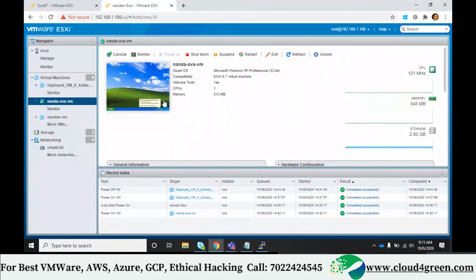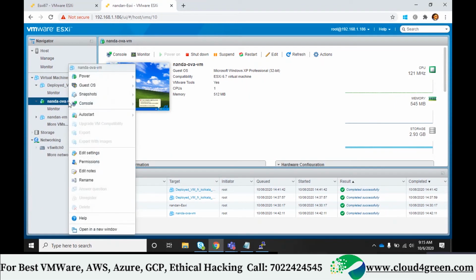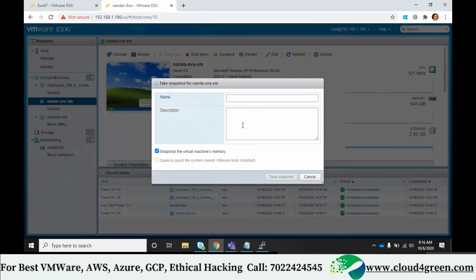Not just within the OS, the data which you make changes within the OS, the data which you make outside the OS is also applicable. Which means any changes you make at OS level or VM edit settings level can be restored. Okay. So I'll go here, snapshots, take a snapshot.